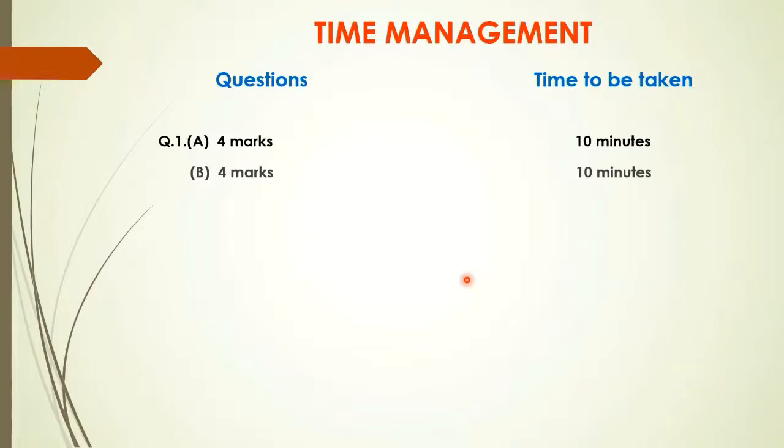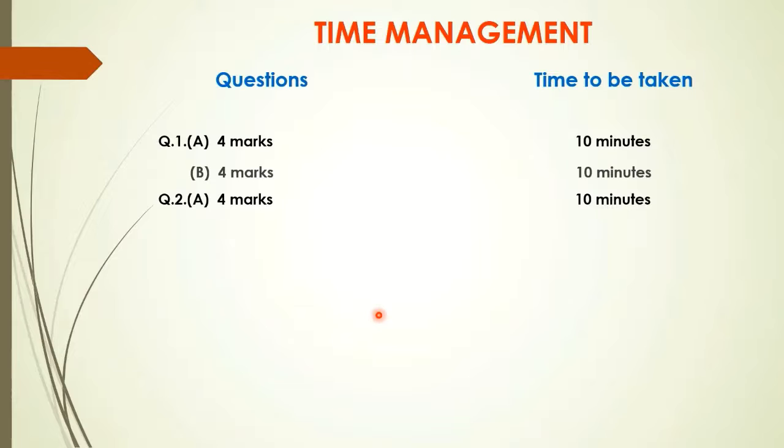After 20 minutes you should start with your question number 2A. Again it's a 4 mark question, an activity based question. Here also you will utilize 10 minutes because our calculation is 10 minutes for 4 marks. Why did I divide it so? You can see that maximum marks are multiples of 4. That is why I have divided so. So from question number 2A you can utilize 10 minutes more.